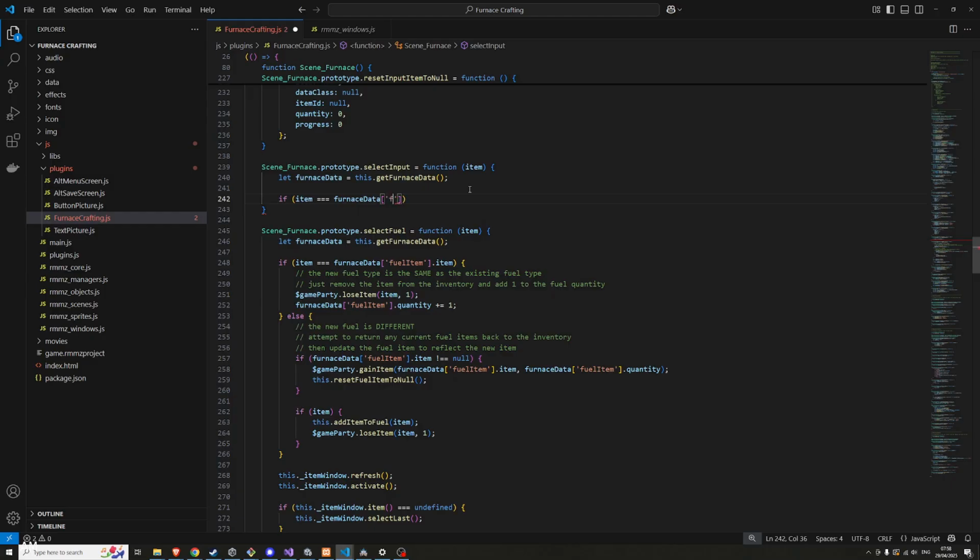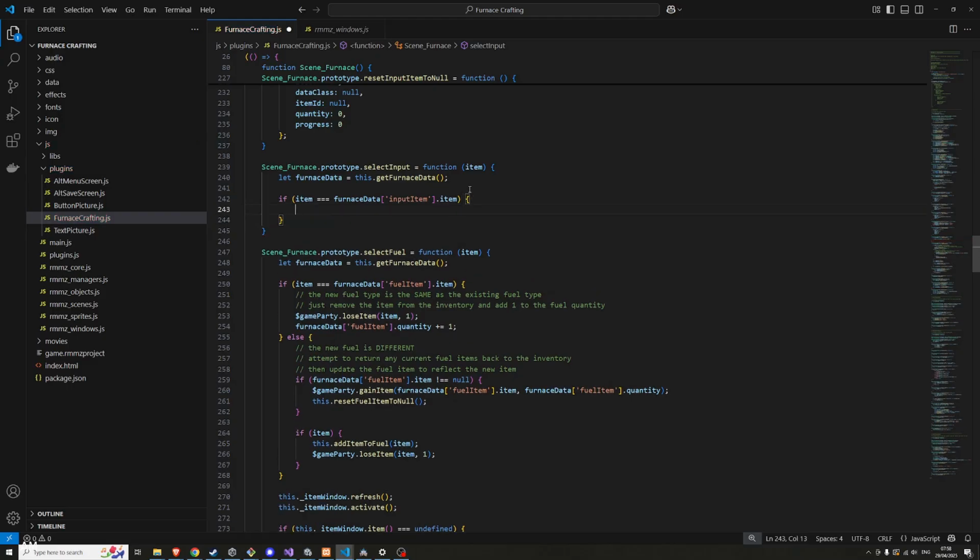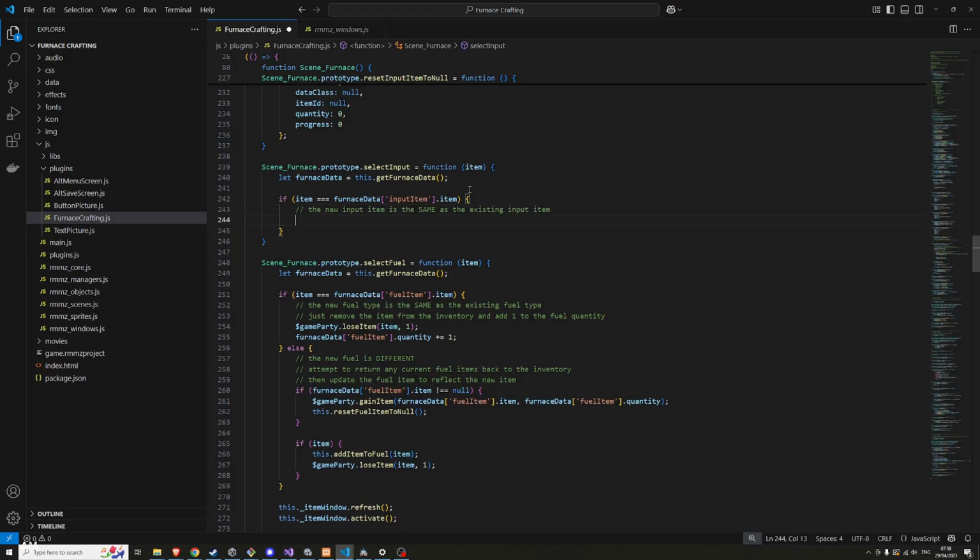Furnace data, input item dot item. Then the new fuel, well, I'm reading the line below it. So the new input item is the same as the existing input item. So yeah, again, just remove the item from the inventory and add one to the input item quantity.